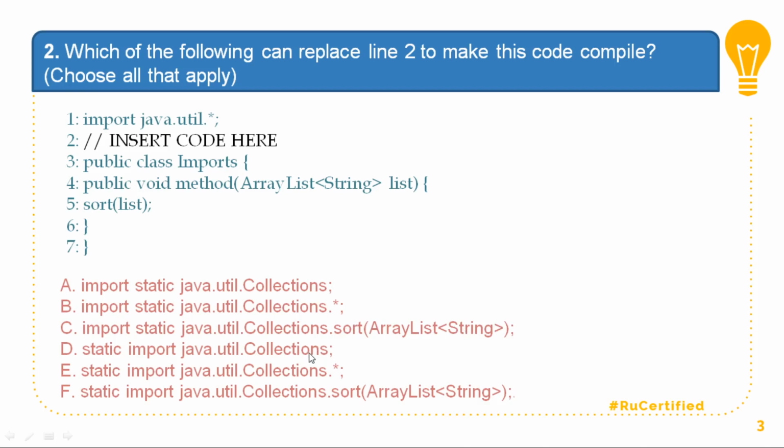D is also wrong because then I am going to call again the class. E looks correct because it resembles B, but there is a difference in the declaration of an import. So import should be the first word followed by static. And similar to option C, option F is also incorrect because writing arguments like that doesn't make sense. So the answer to this question is B.